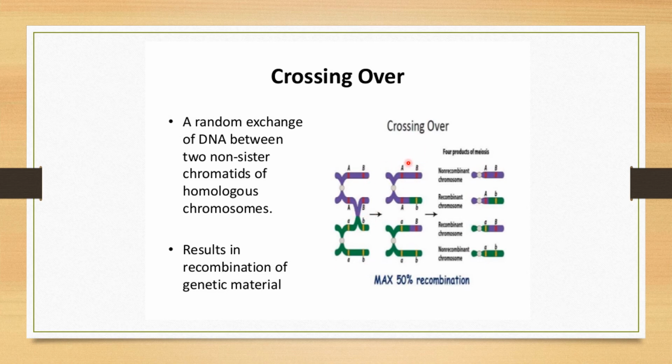That exchange is called crossing over. This results in recombination of the genetic material. One is purple, the other one is green over here. These A, B are the alleles on the chromosome.